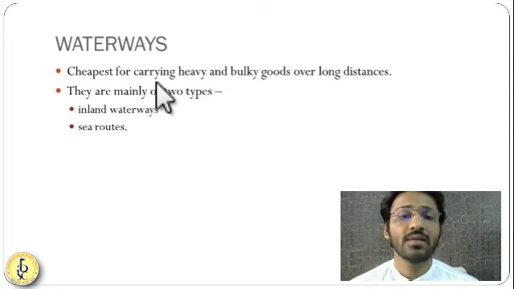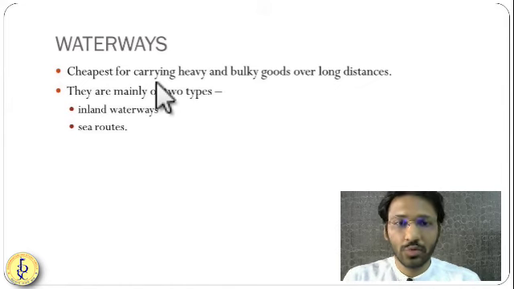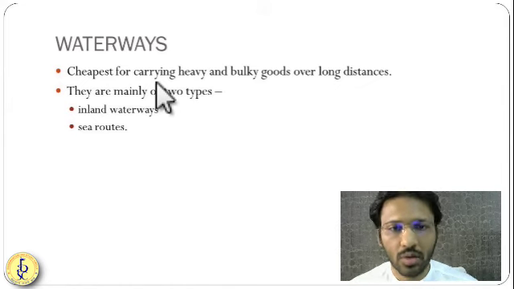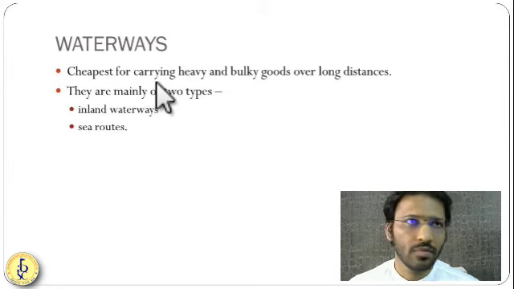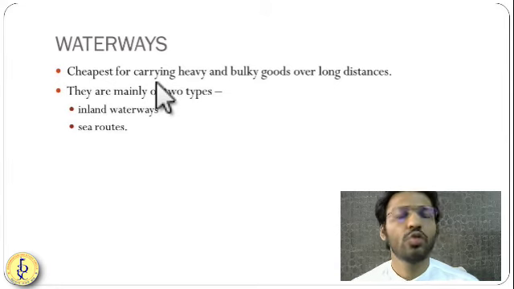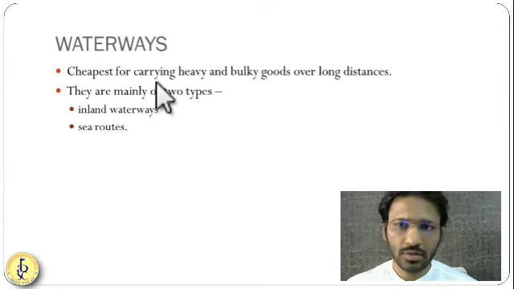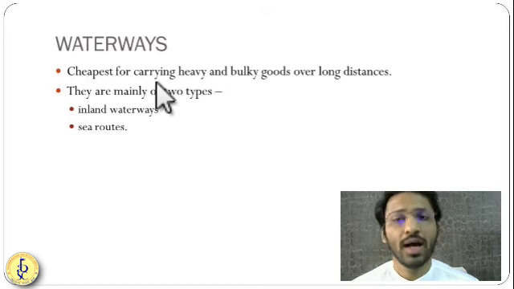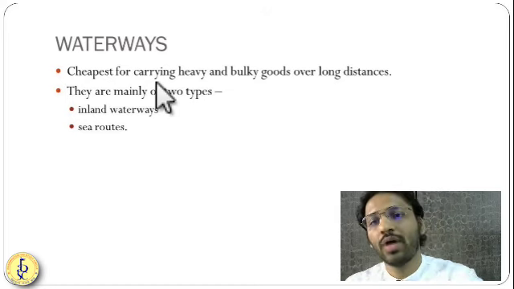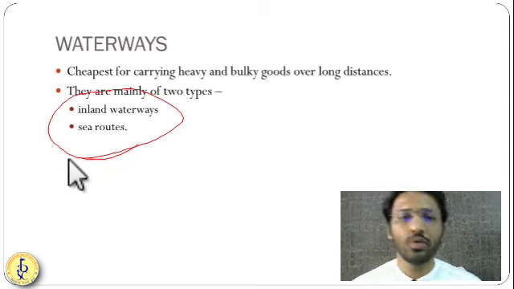So waterways are the cheapest in terms of transportation, because you require very little fuel, there is no need to construct a road. The flow of the river is available. So with a little fuel and little cost, you can carry a huge amount of payload from one place to another. So you have inland waterways and sea routes.